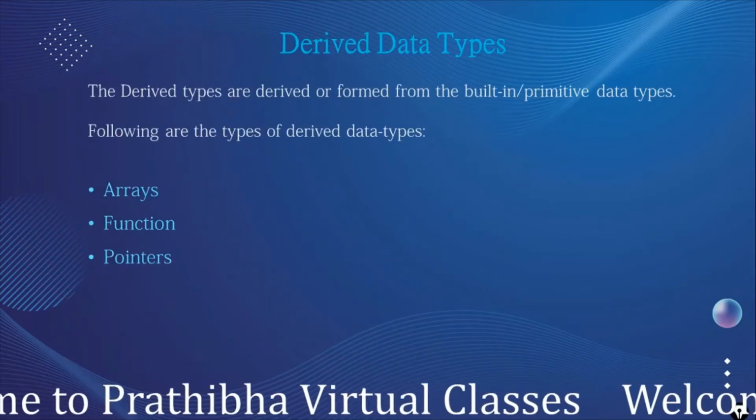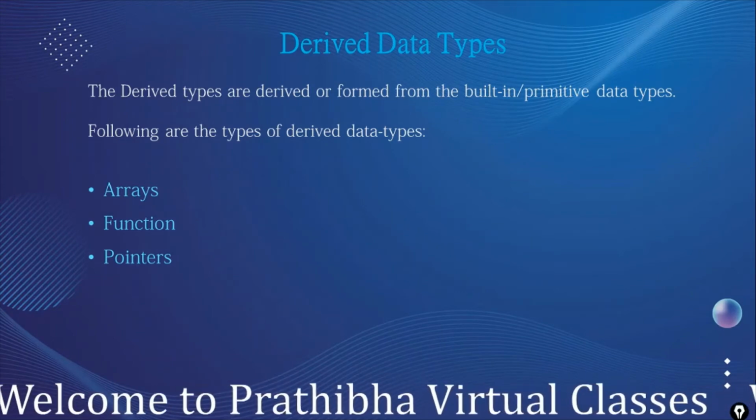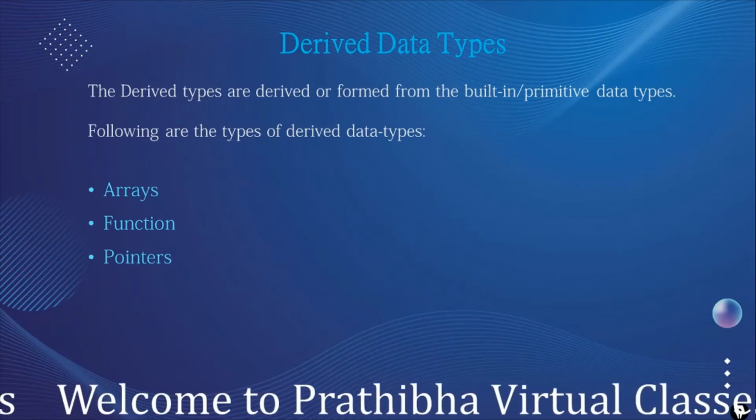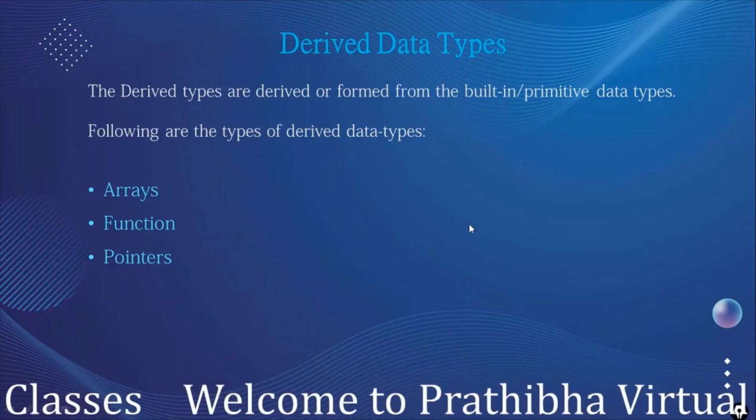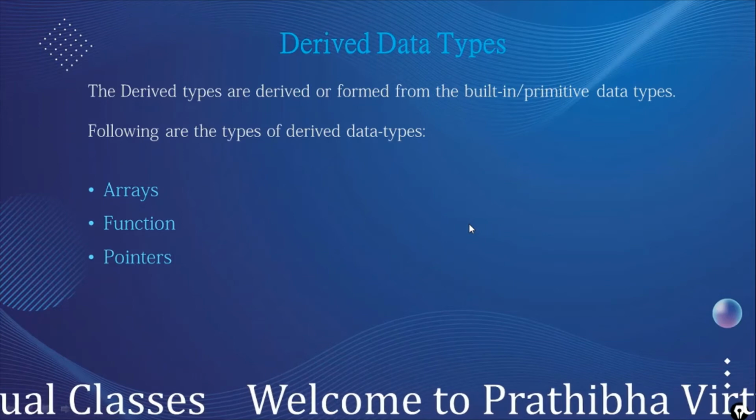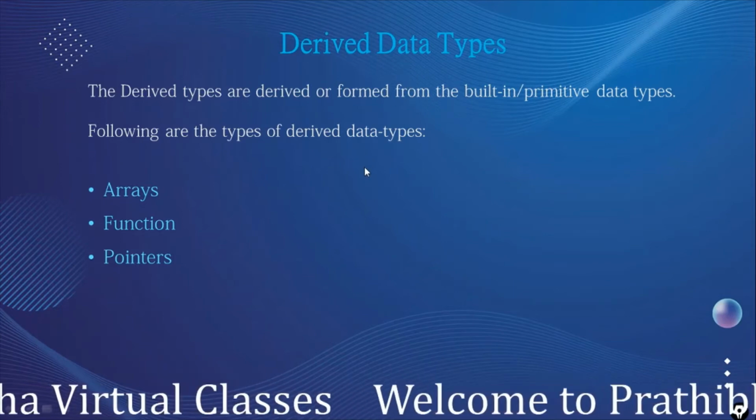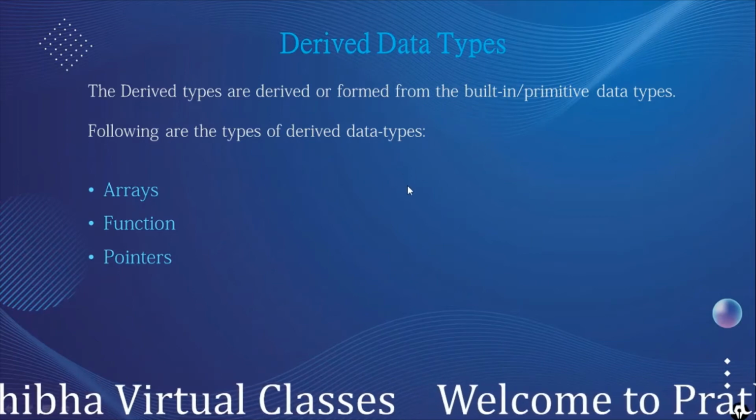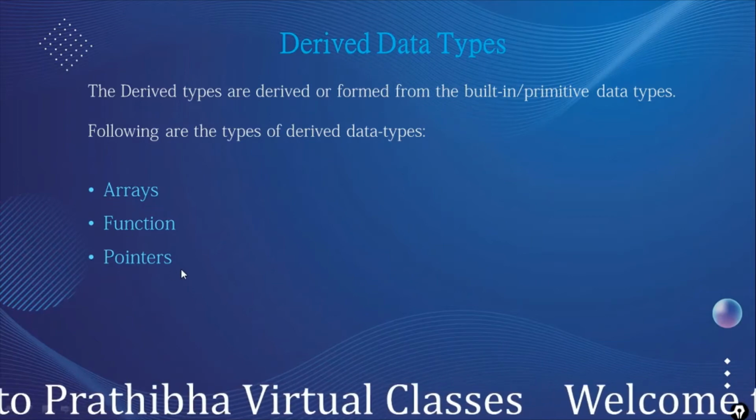And next is the derived data types. The derived data types are derived or formed from the built-in data types or primary data types. The data types which are derived from the primary data types are called derived data types. The derived data types available in C++ are arrays, functions, and pointers.